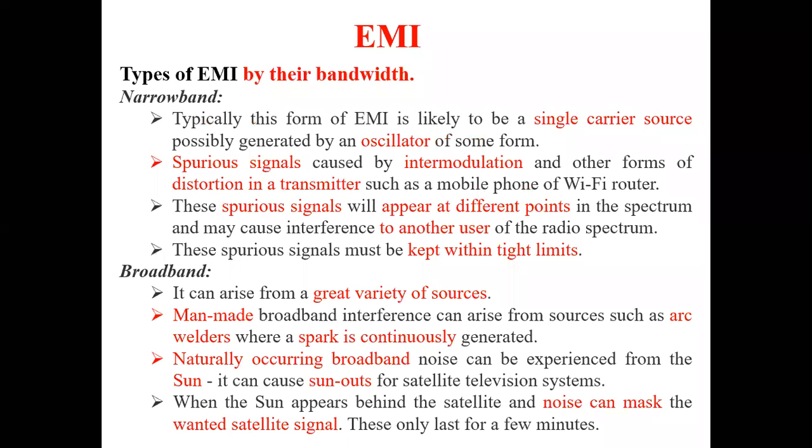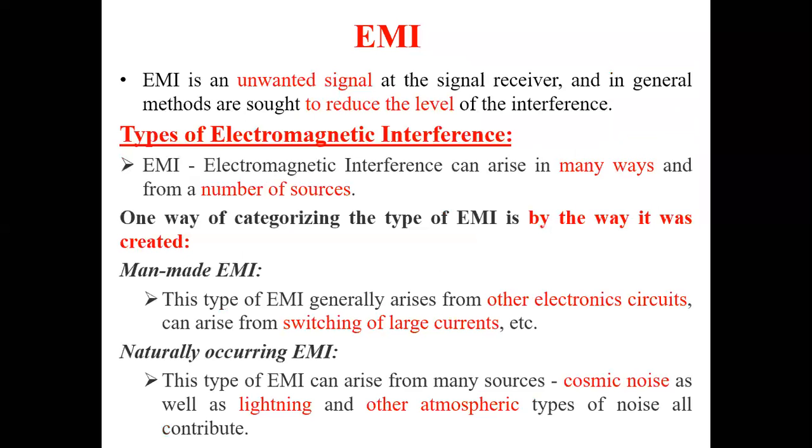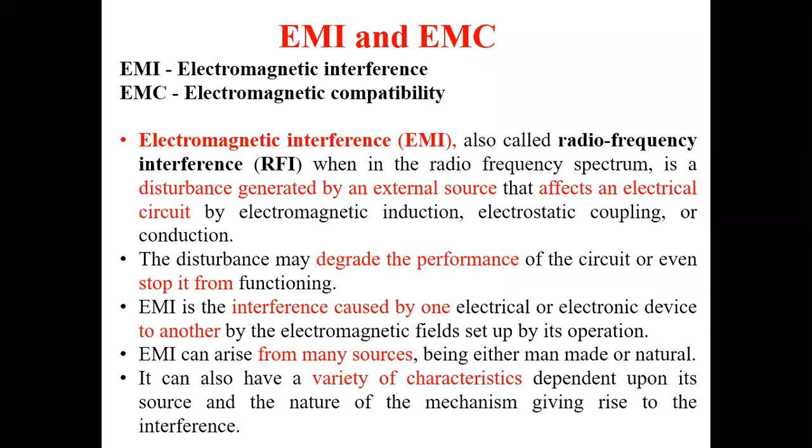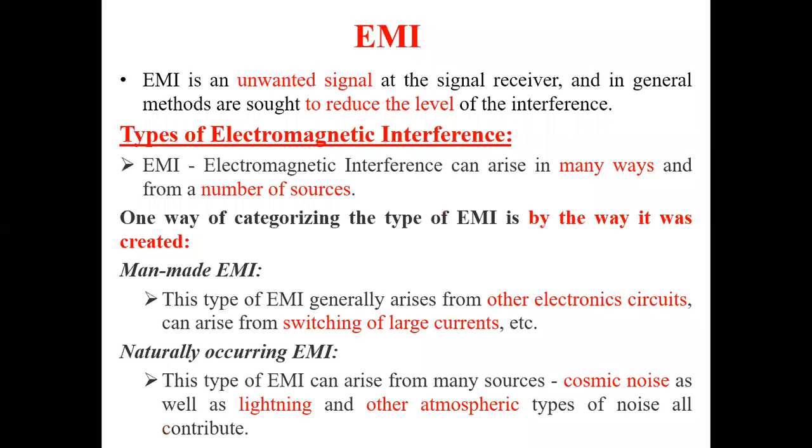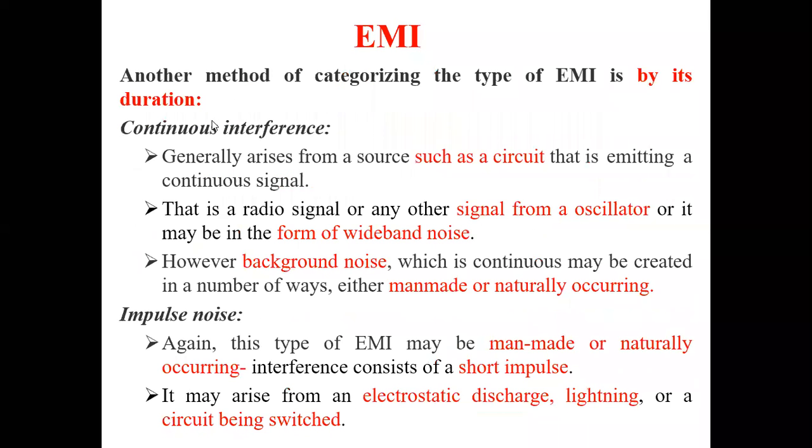Coming back to electromagnetic interference, it may be of two types, either man-made or natural. Based on the types of interference, we have man-made and naturally occurring ones by the source created. Second, by its duration, whether it is continuous interference or impulse noise.